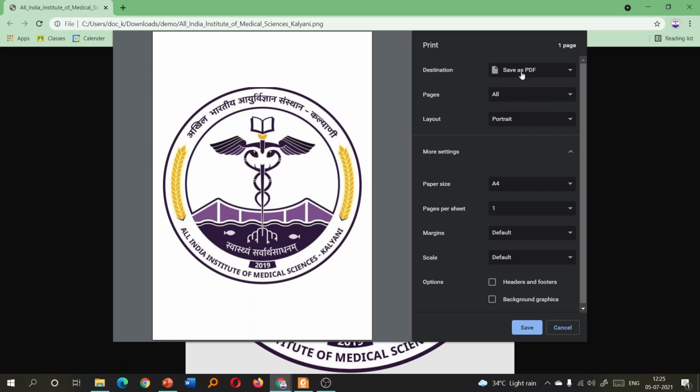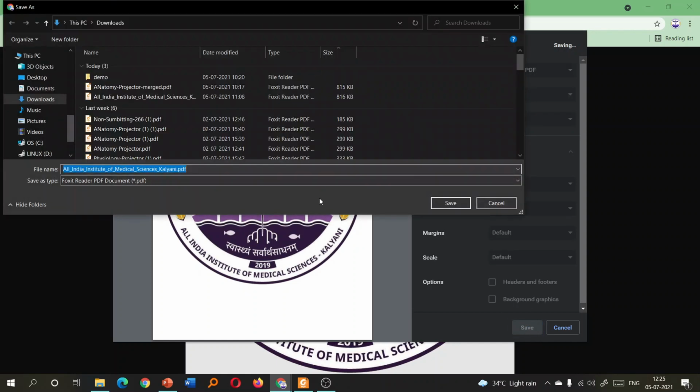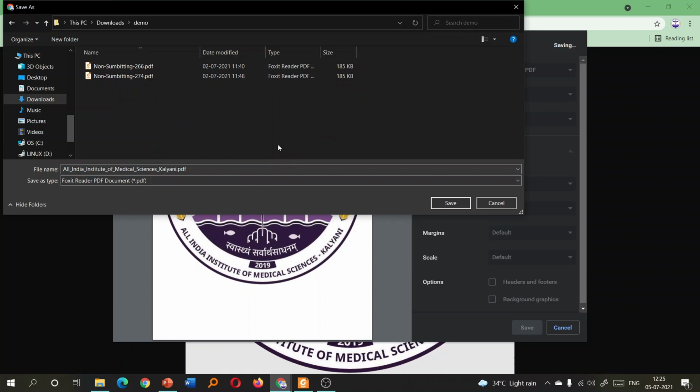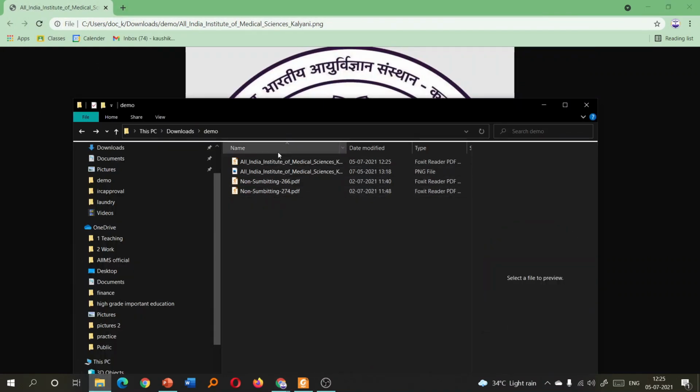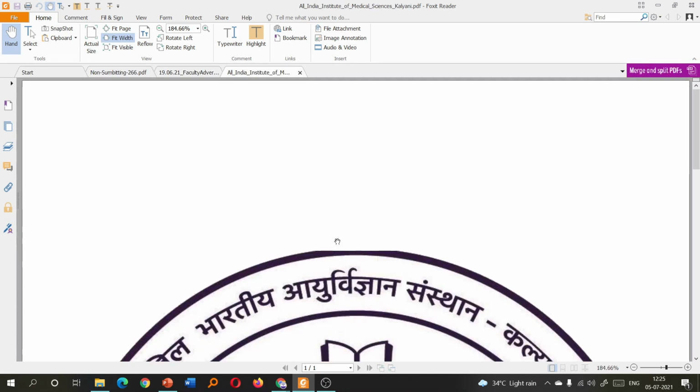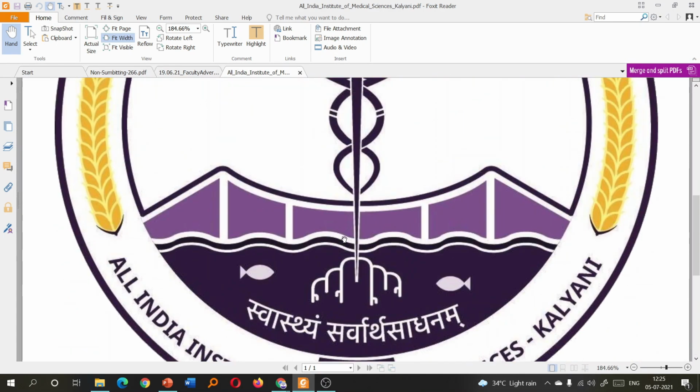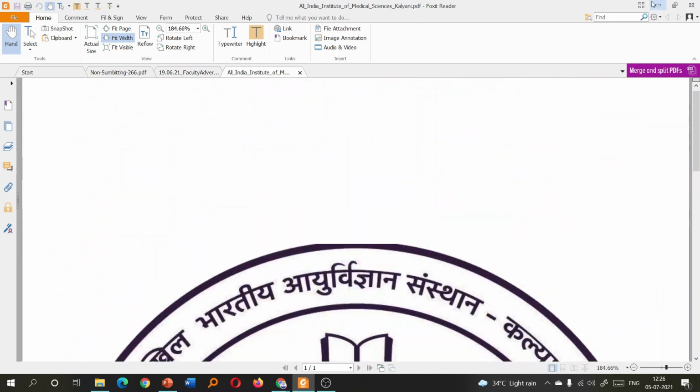You select the save as PDF and you click save. You choose your download folder and it will be saved. So let's check whether it is okay or not. Yes, you can see that the image has been converted into PDF. Very easy to do that.